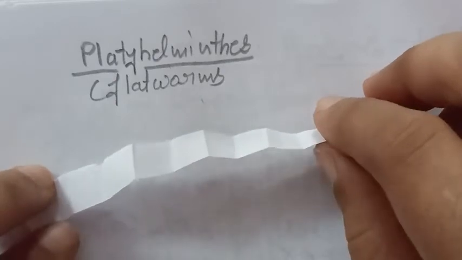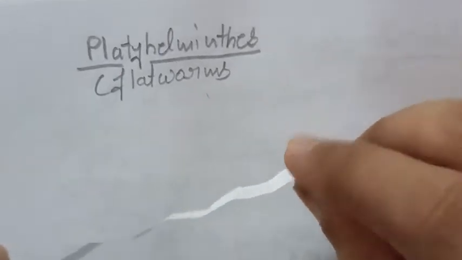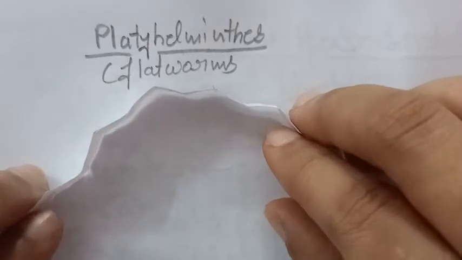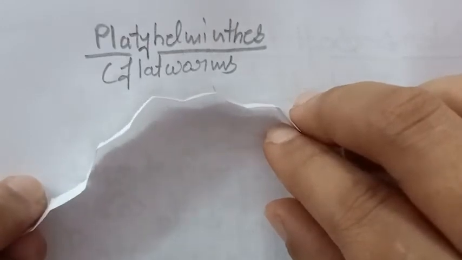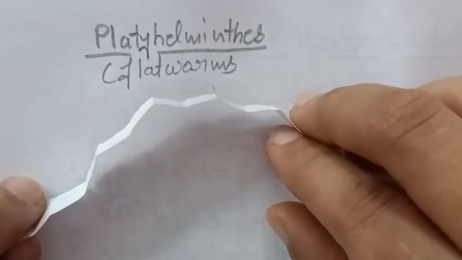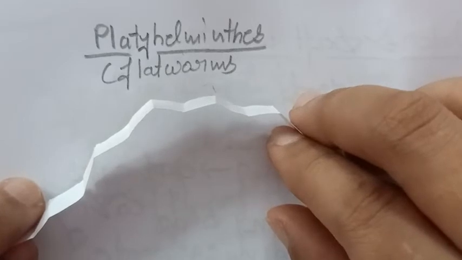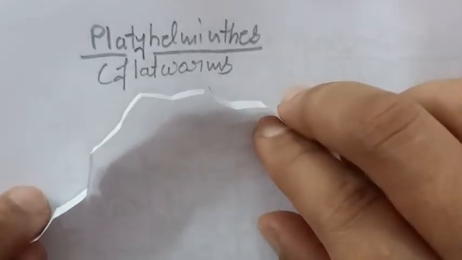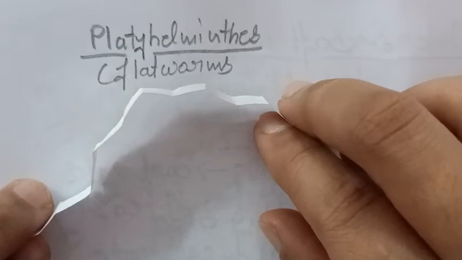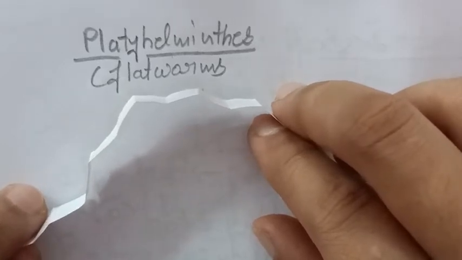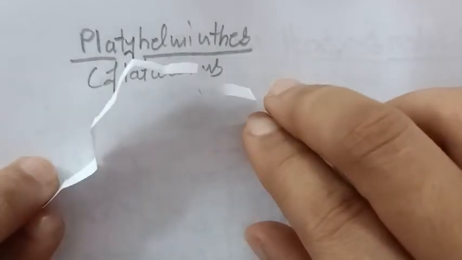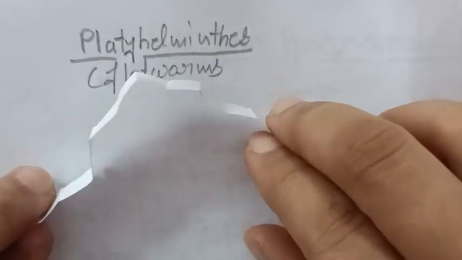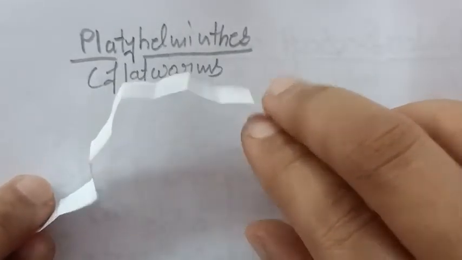What is the meaning of parasite? Actually, parasites are those living animals who survive inside the body of other living organisms. Okay, so a parasite is also a living organism which has to survive inside another living organism, and it is known as a parasite, and the animal in which it is surviving is known as the host.